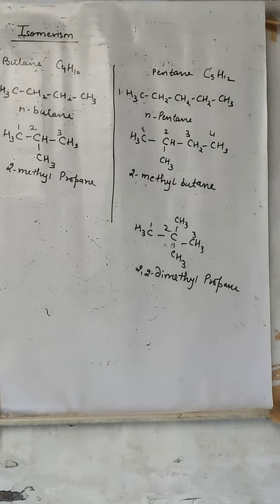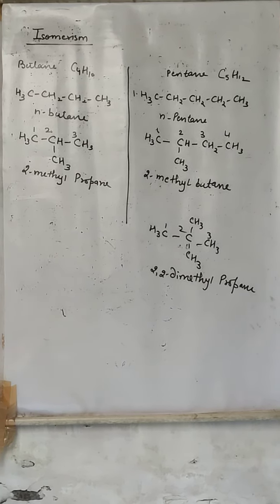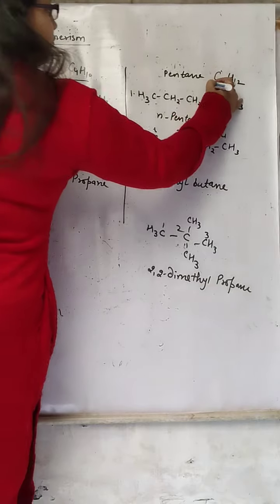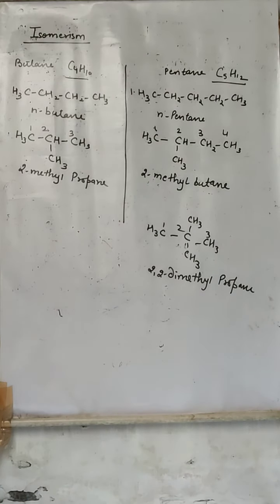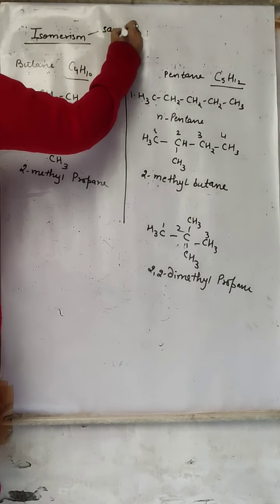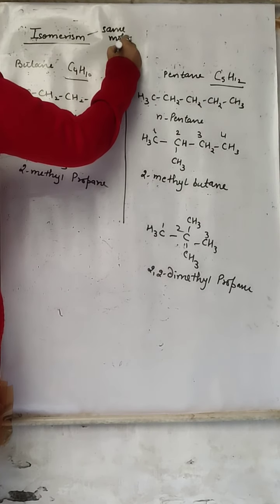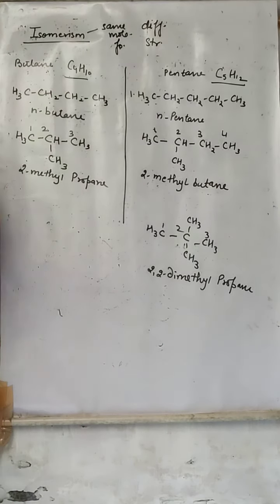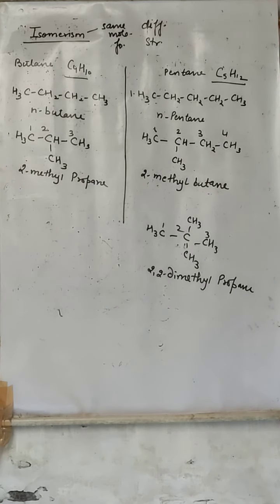Now, isomerism in alkanes. There are two examples in our course, butane and pentane. The butane formula is C4H10 and the pentane formula is C5H12. What is isomerism? Isomerism is having the same molecular formula but a different structural formula.